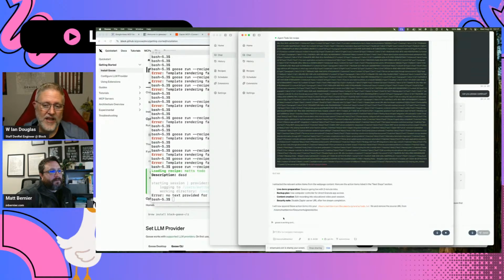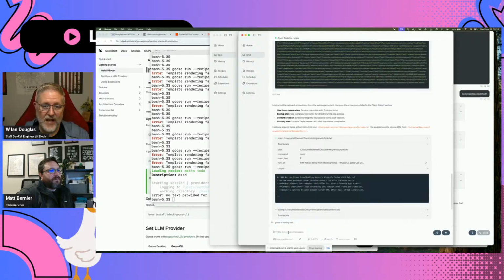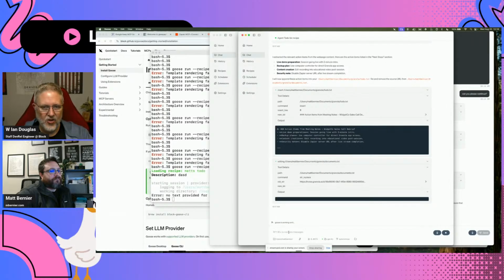Cool. So now, like I was showing you in the terminal, you can do Goose run, and you'll just give it the path to that recipe name, and it'll go run that. So then all you need to do is when you're done your meeting in Granola, just grab that document, pop it in that documents text, and then set that cron task every hour or something like that. And it'll go through and grab those URLs and build out the to-do list and so on. And you should be good to go.